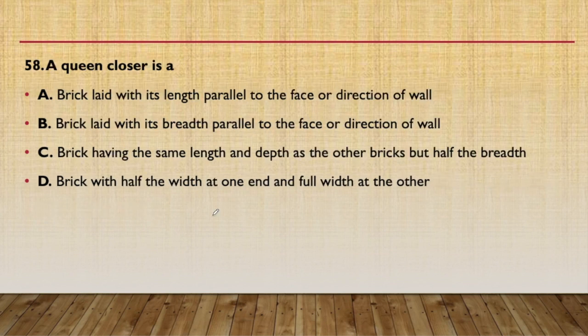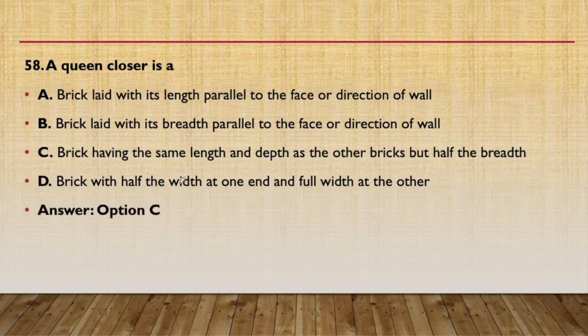Next question: a queen closer is a brick laid with its length parallel to the face or direction of the wall; brick laid with its breadth parallel to the face or direction of the wall; C option, brick having the same length and depth as the other bricks but half of the breadth; D option, brick with half the width at one end and full width at the other.